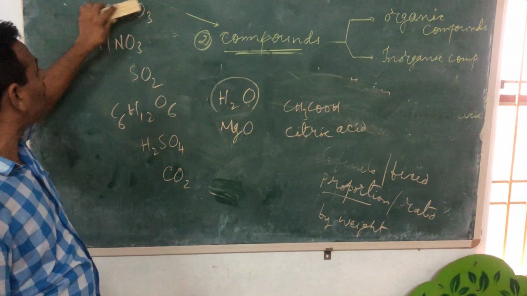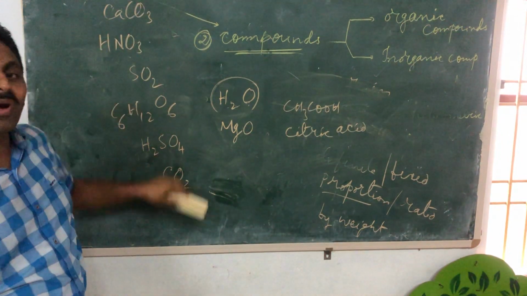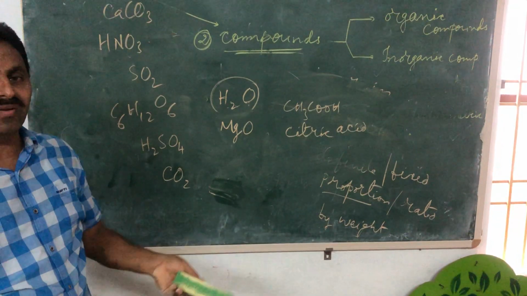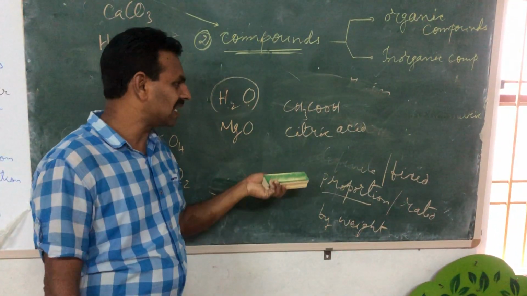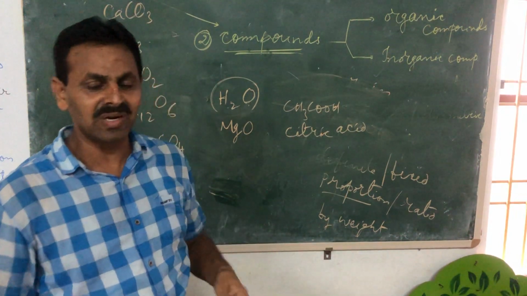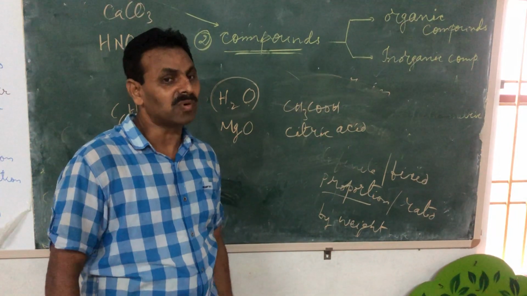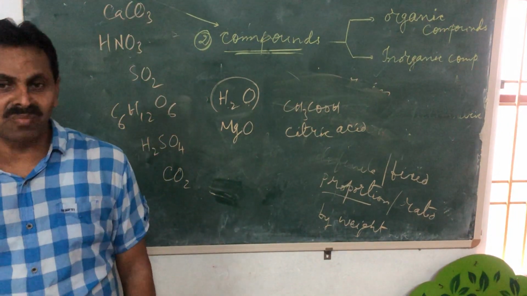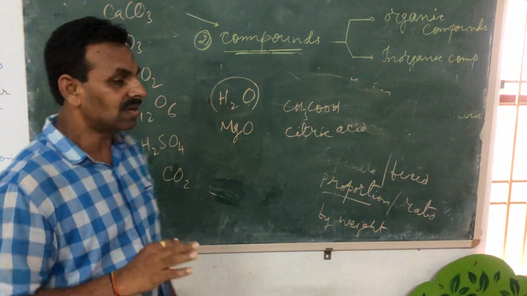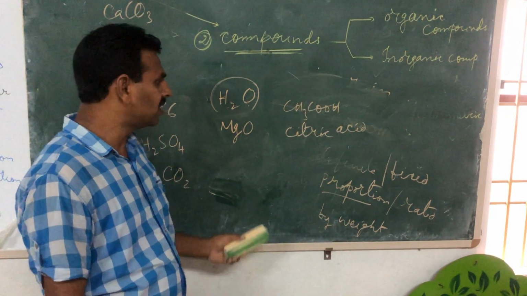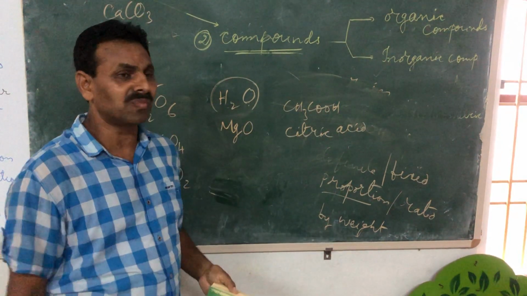So calcium carbonate, nitric acid, sulfur dioxide, glucose, sugar, C12H22O11, sugar, glucose, sugar, fructose, okay, citric acid, vinegar, sodium bicarbonate, washing soda, sodium carbonate, all these are compounds. There are n number of compounds which exist in our earth crust. Okay, so that's all about compounds, but now the classification of compounds.